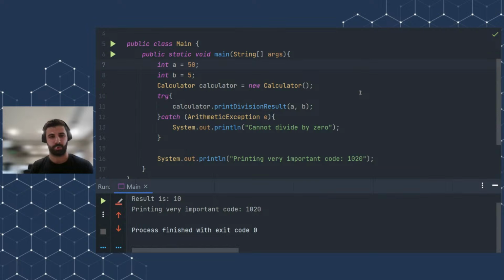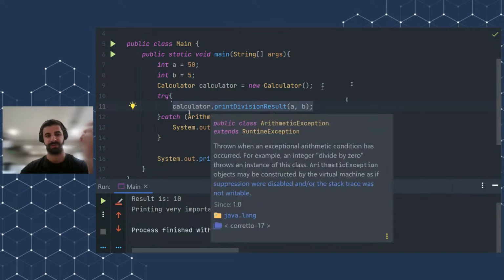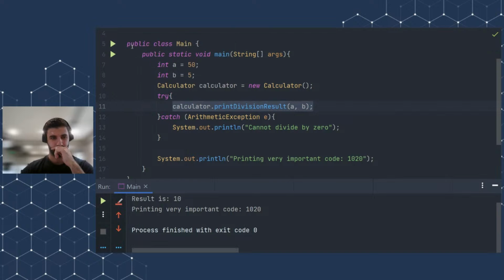In a try-catch block, you examine a block of code like this, and you catch a particular exception if some kind of error happens there. In this case, if the divisor is 0, we will catch ArithmeticException. And if I run the code now, let's see what will happen.